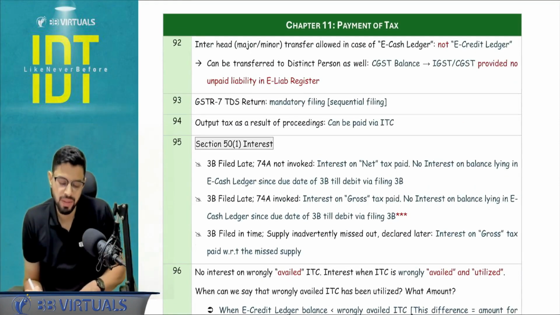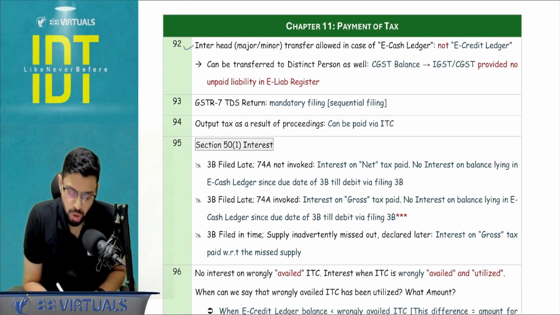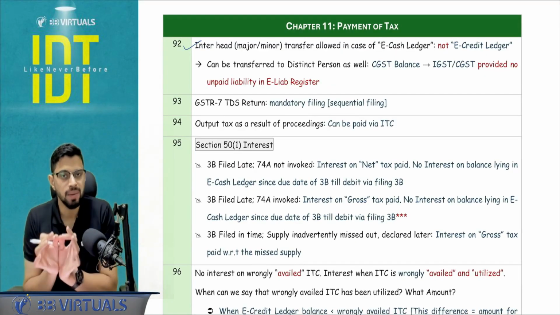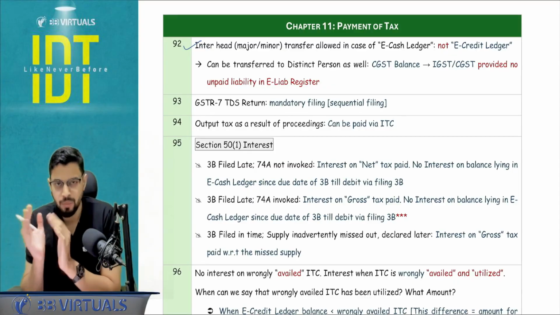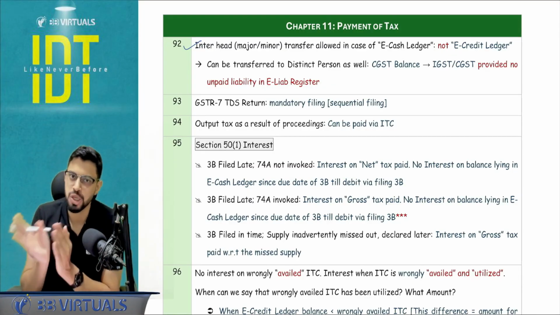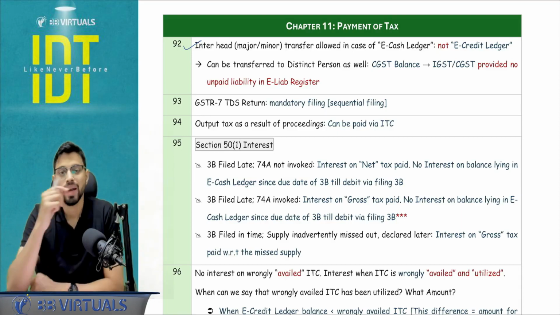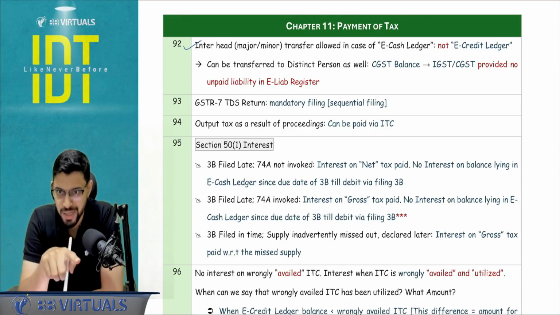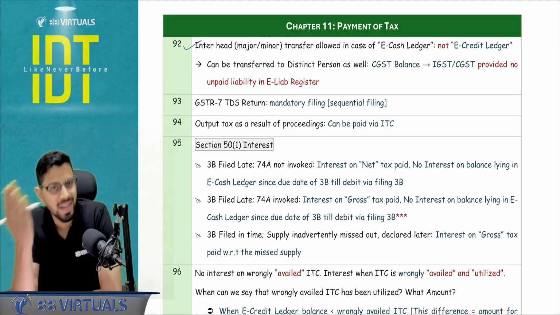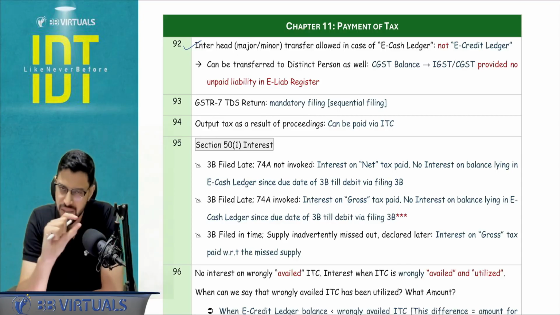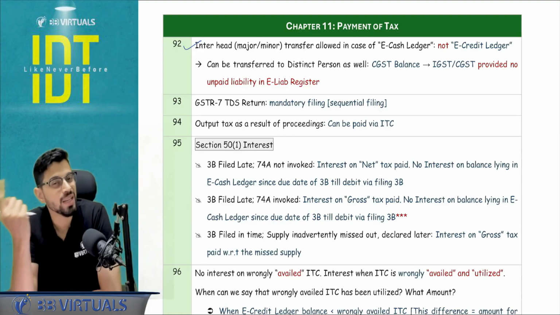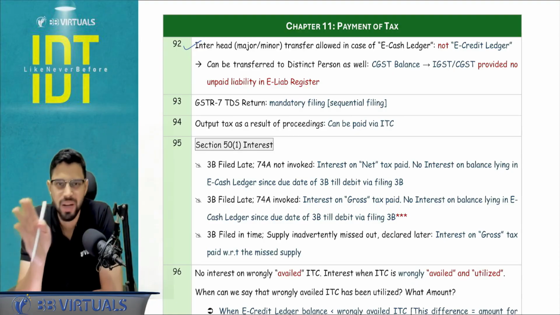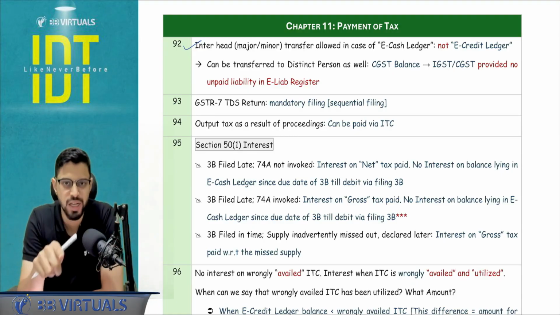Next, chapter number 11, that is payment of tax. Just a point to be noted, we use the PMT09 for transfer of the amounts in the e-cash ledger. So that happens from major to major, minor to minor, major to minor or minor to major. But guys, that is only for the e-cash ledger. It is not for the e-credit ledger. Sometimes the question will state everything correctly using the form PMT09, but it will use it in the context of e-credit. No, in the e-credit ledger you cannot transfer the amounts. In the e-cash ledger you can do that.